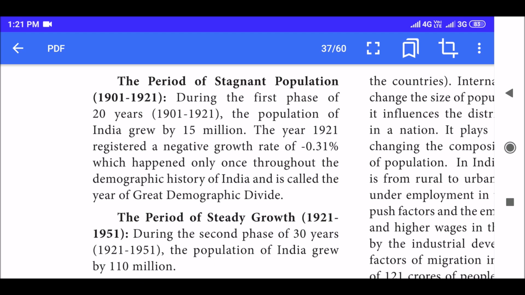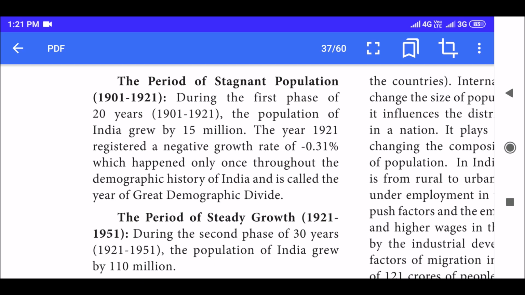The year 1921 registered a negative growth rate of minus 0.31%, which happened only once throughout the demographic history of India and is called the year of great demographic divide.